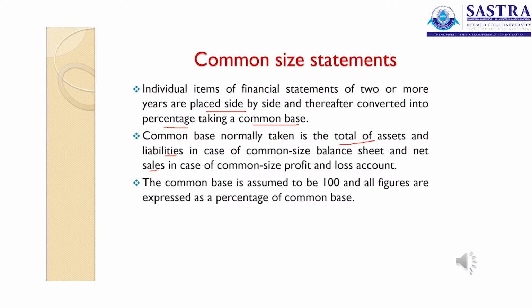Again, we are going to give the name as common size income statement and common size balance sheet. So the word common size shows that vertical analysis has been made. So common base is assumed to be 100. And all the figures are expressed as a percentage of common base.